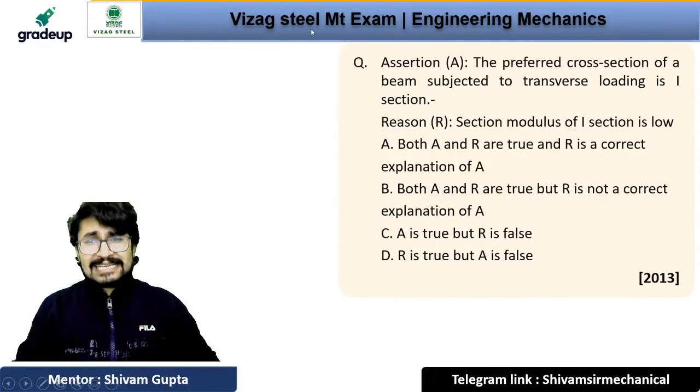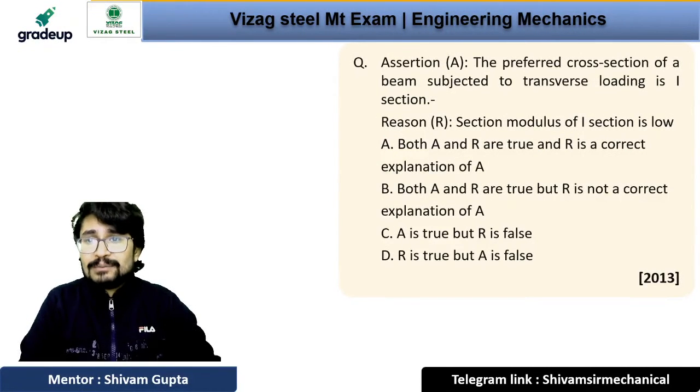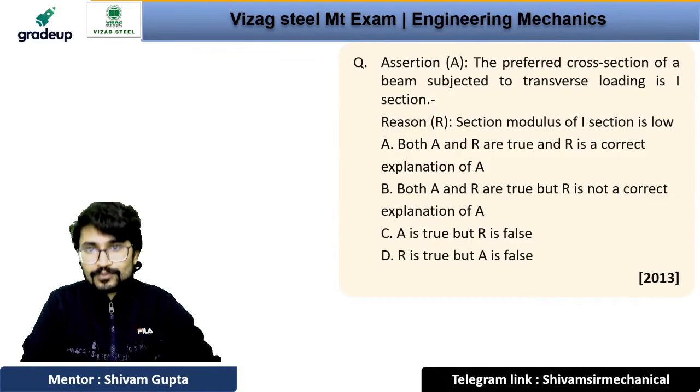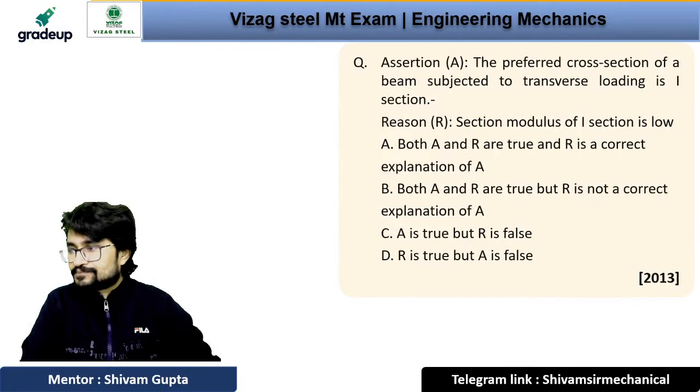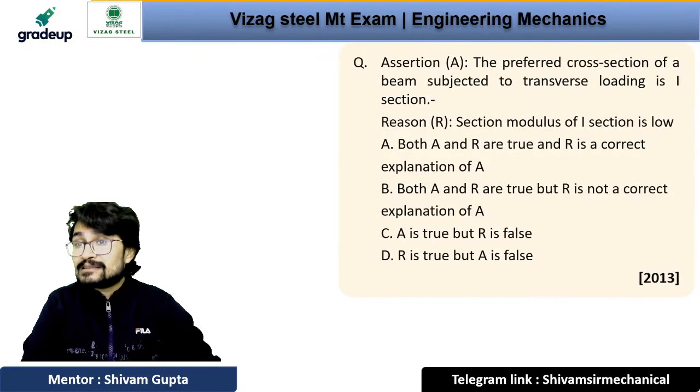Now the question is saying that assertion is the preferred cross section area of the beam subjected to transverse loading is I section, and the reason is the section modulus of I section is low. What will be the correct answer for this question? See, for this question you should know the relation between the I sections of different sections.